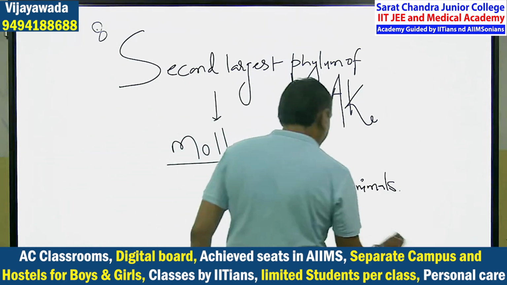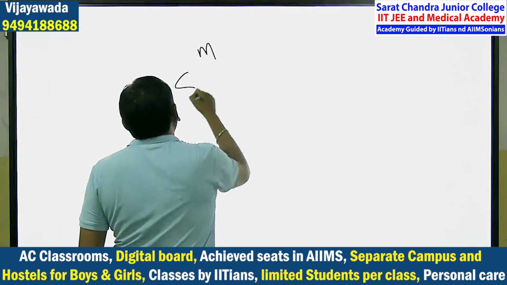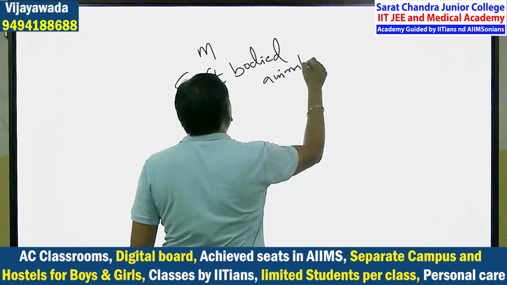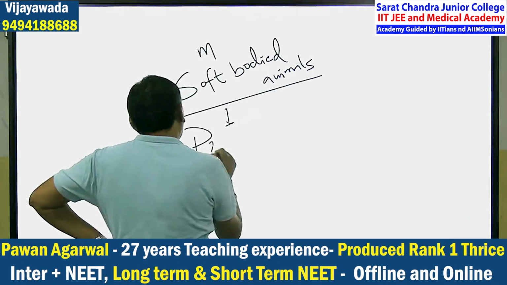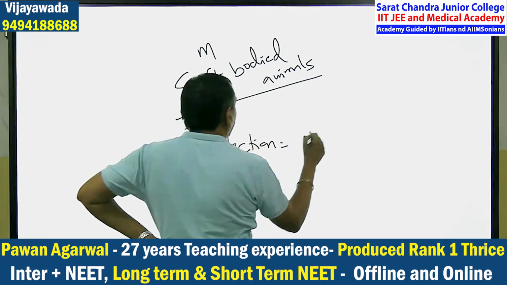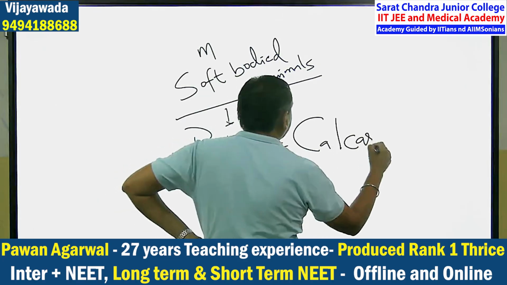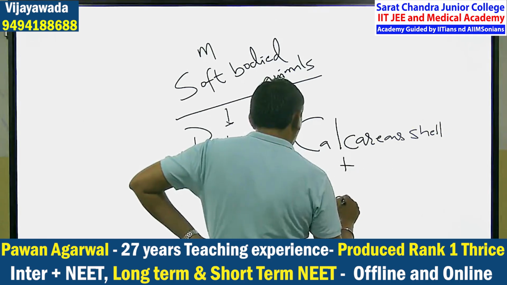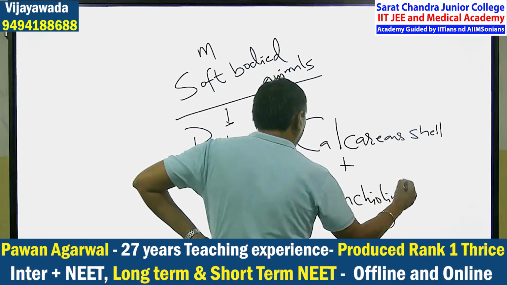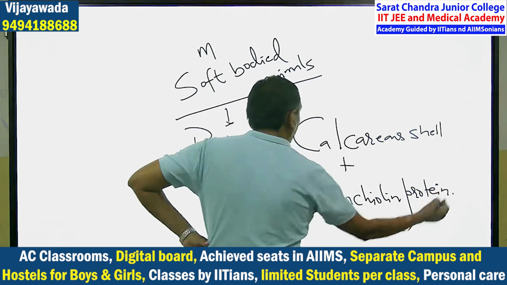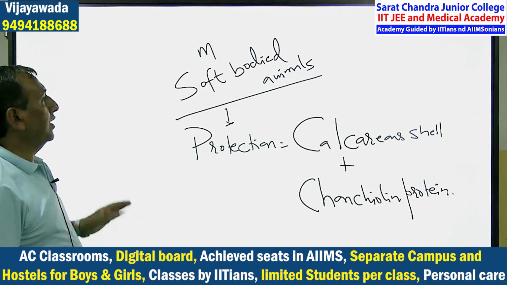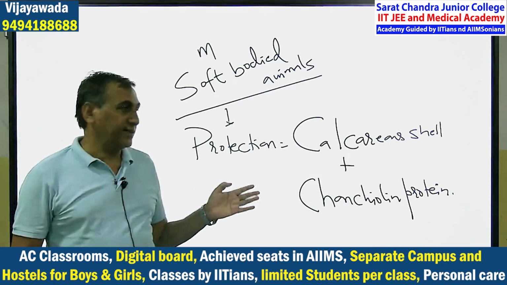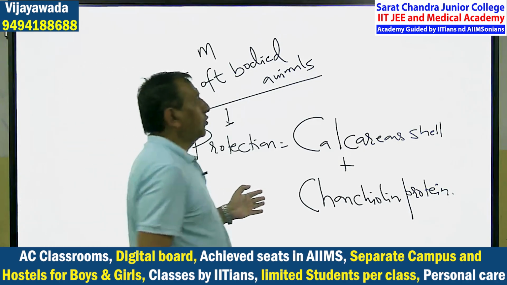That is why, for protection, they have a calcareous shell, which is made up of calcium, plus one protein known as conchiolin.